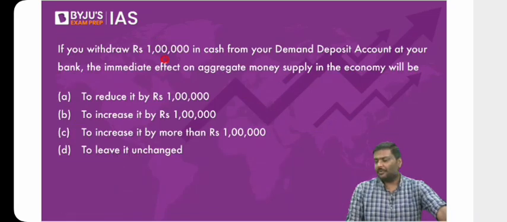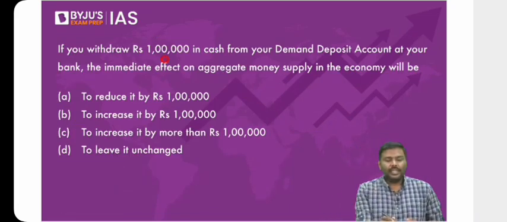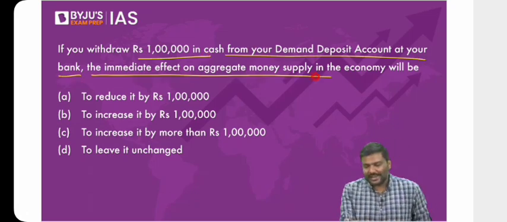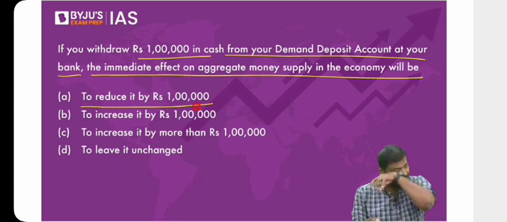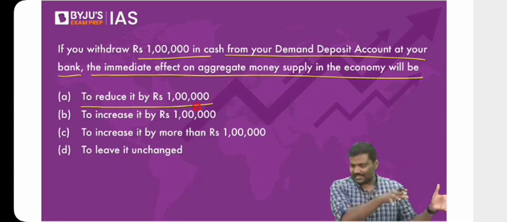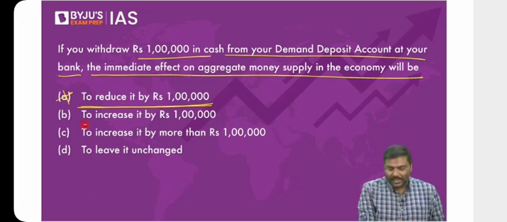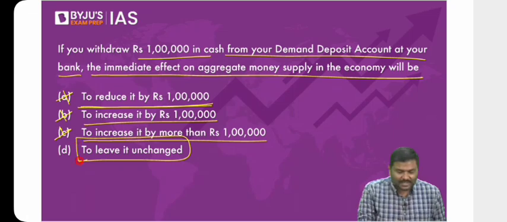Now, can we solve this like this, rather than starting a poll and taking time, because you already know the answer. Let's solve it. If you withdraw 1 lakh rupees in cash from your demand deposit account at your bank, the immediate effect on the aggregate money supply in the economy will be: to reduce the money supply by 1 lakh rupees? Sir, how is that possible? Just now we have discussed this, take the example of M3. To reduce the money supply by 1 lakh? No. To increase the money supply by 1 lakh? No. To increase it by more than 1 lakh? No. To leave the money supply unchanged? Yes.